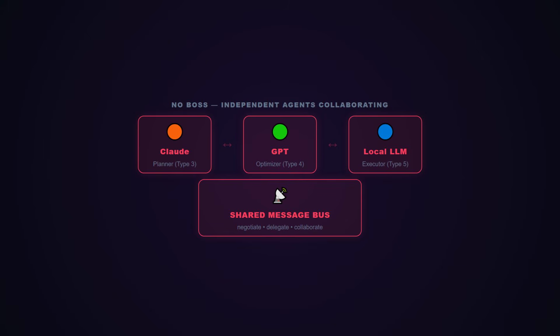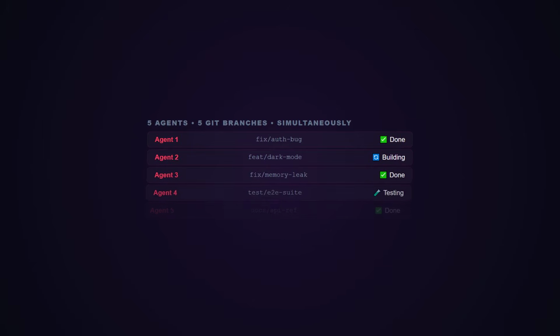Think of it like an open-source project. No one's in charge. A designer submits a UI mockup. A front-end dev implements it. A back-end dev builds the API. A reviewer catches bugs. They communicate through pull requests, a shared protocol. No central planner, just agents with shared goals and communication channels.